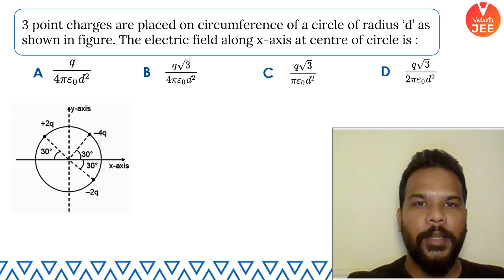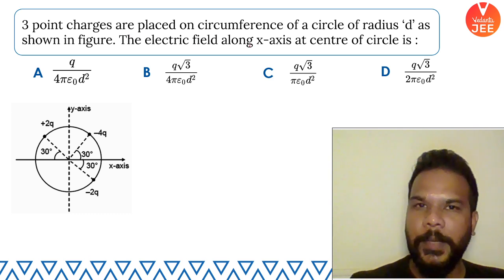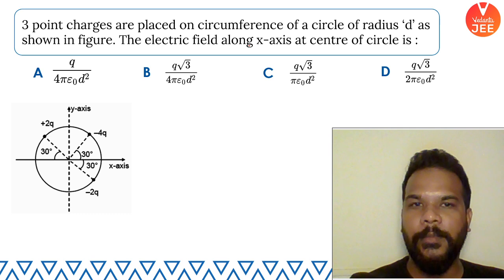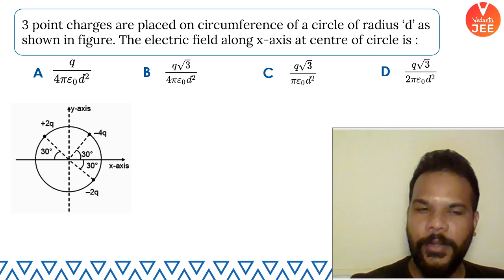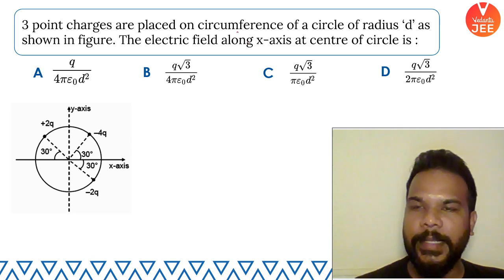Three point charges are placed on a circumference. Let's increase the speed a bit. I know that some of you are finding the process to be slow. Let's try to speed up a bit. I'm also feeling that way.